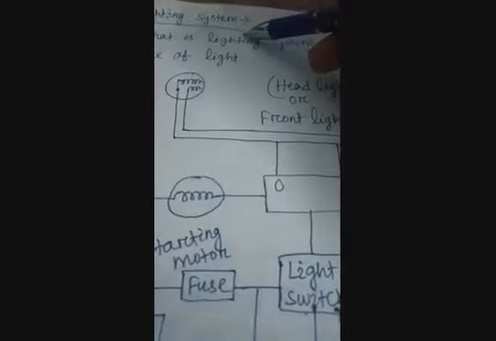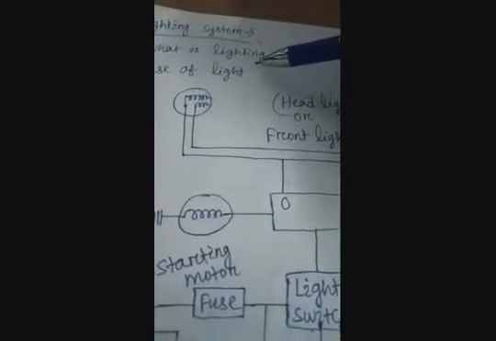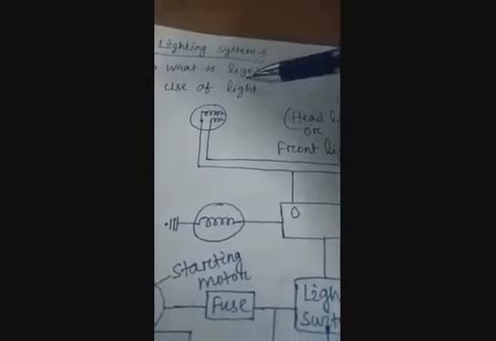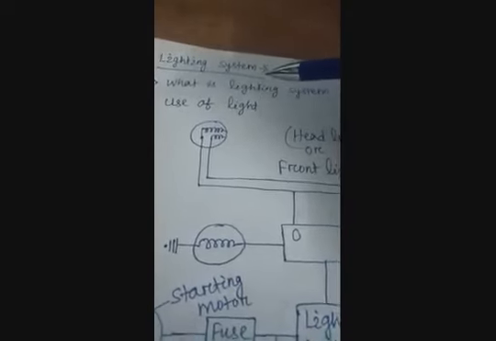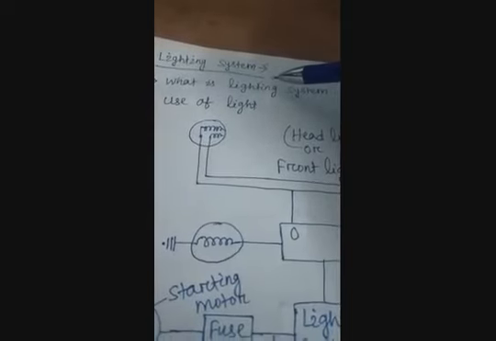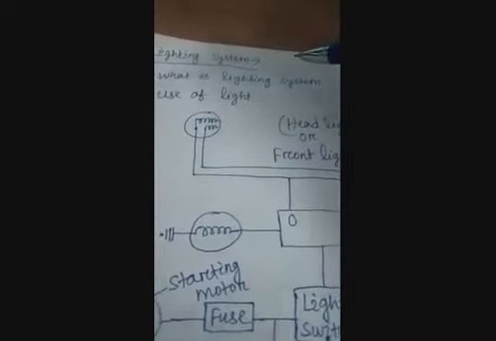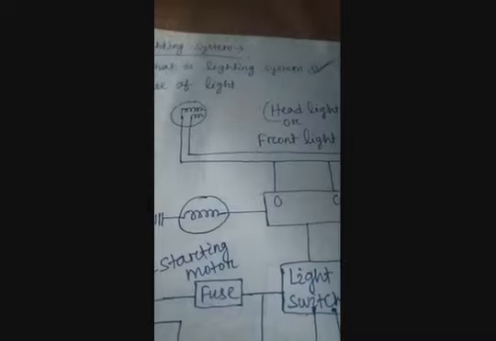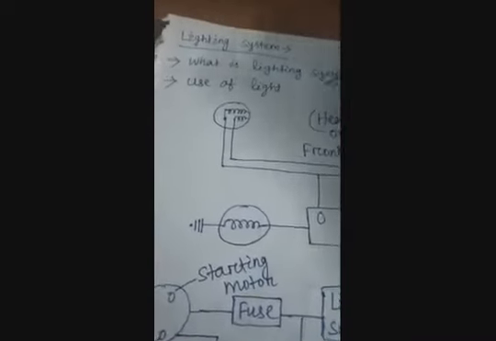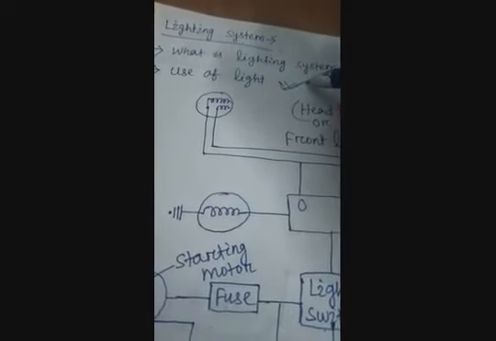Next, the lighting system is mounted on the front, rear, sides and in some cases the top of the motor vehicle. You see your bike? Police and ambulance vehicles also have lights, in some cases on the top of the vehicle. You know? We know what the lighting system is. You understand? Next, the use of light. What are the uses of light?